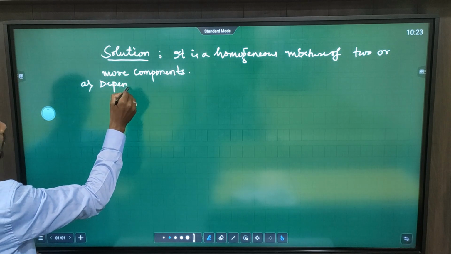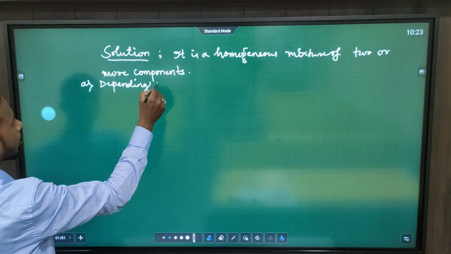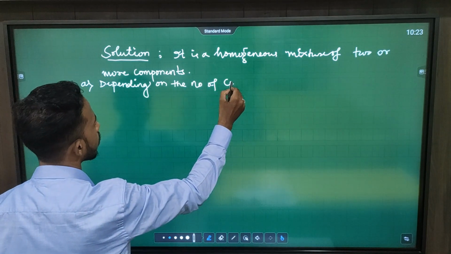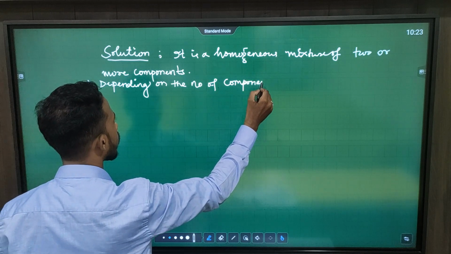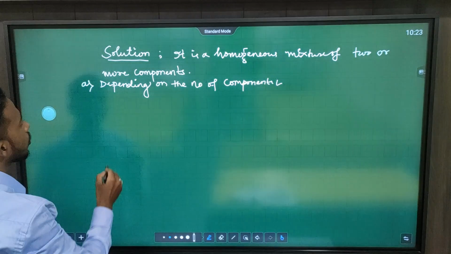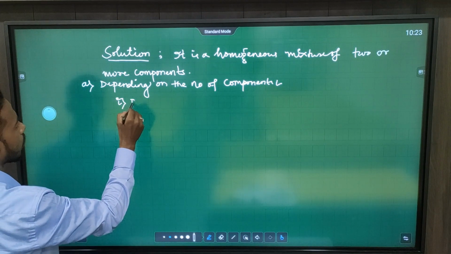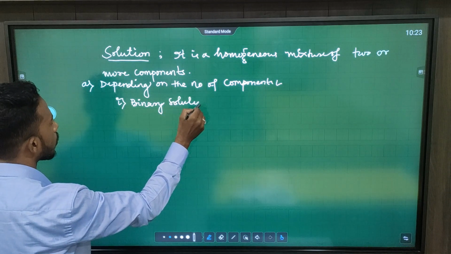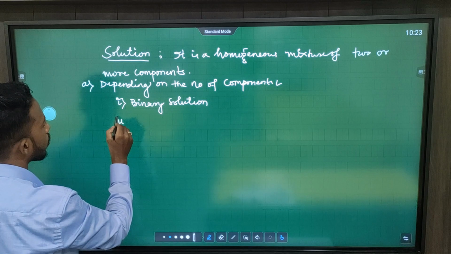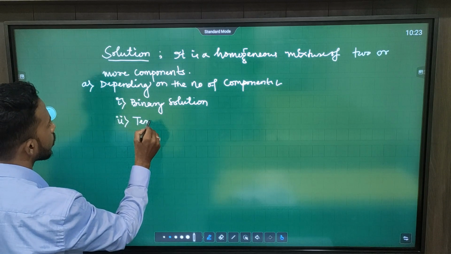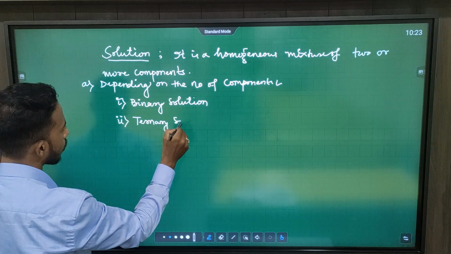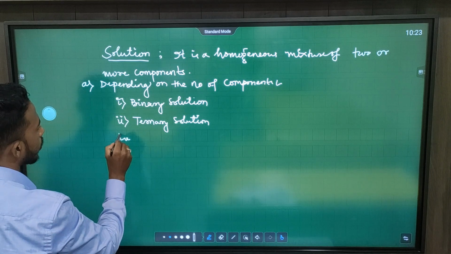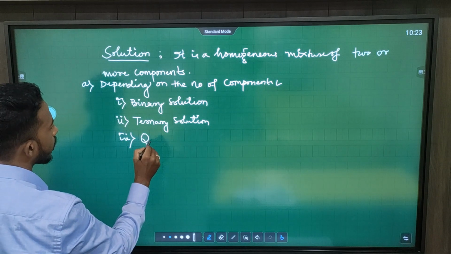Depending on the number of components, the solution has been classified into three types: number one, binary solution, number two, ternary solution, and number three, quaternary solution.